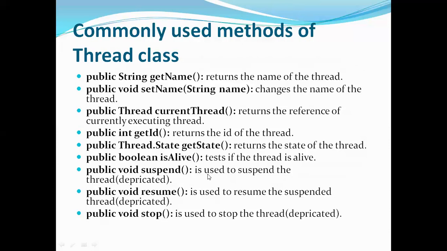Next is suspend. Suspend is used to basically stop your thread from execution. It is used to suspend the thread, and it is deprecated. Next is resume. Resume means whatever thread you have suspended earlier, you can call it to resume its execution. That is done using the method called resume. And the next one is stop. You're asking the thread to stop execution. The previous one, suspend, is temporarily stopping its execution, whereas stop is completely asking it to stop the execution.